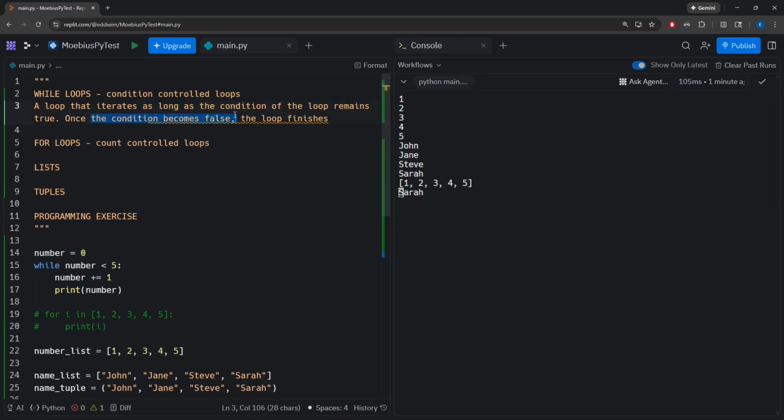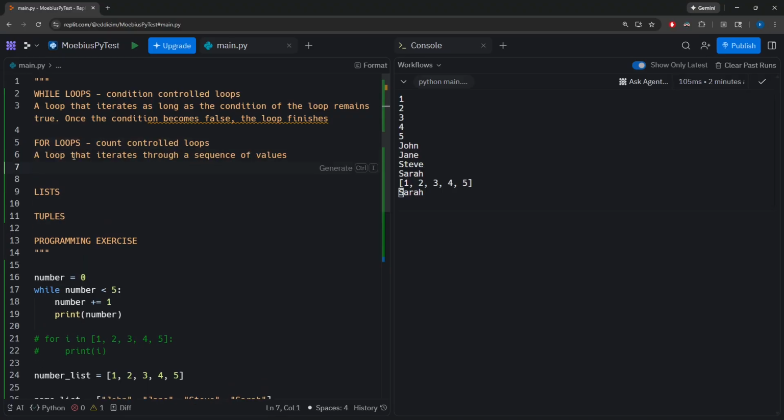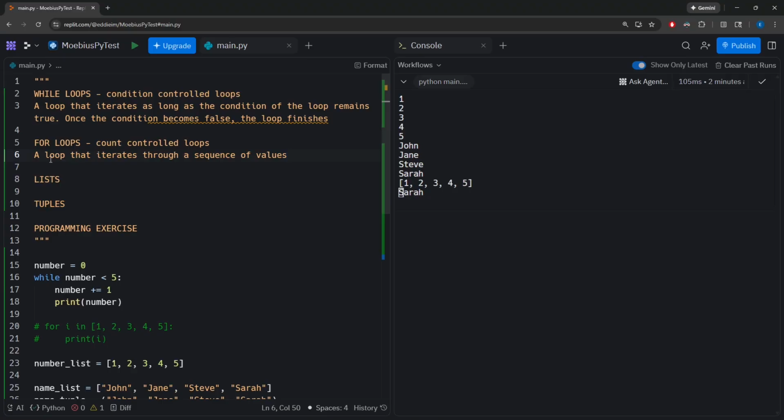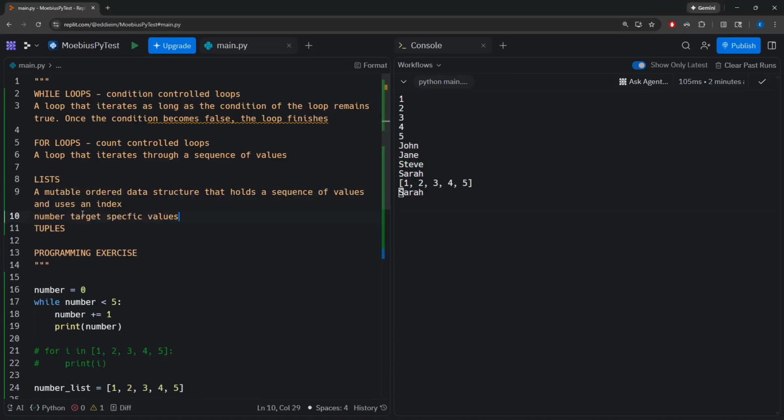And once the condition becomes false, then the loop finishes. A for loop, on the other hand, is a count-controlled loop. And a for loop is basically a loop that is designed to iterate through a sequence of values. The sequence of values that we learned are lists and tuples. And again, lists and tuples are extremely similar.